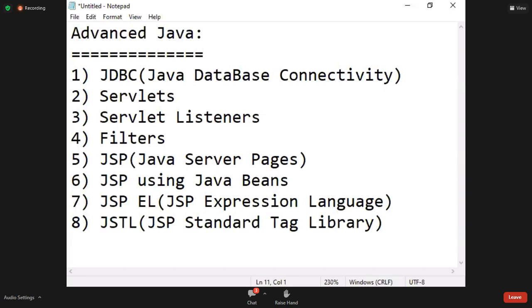Note down the Advanced Java content: JDBC, Servlets, Servlet Listeners, Filters, JSP, JSP using Java Beans, JSP EL, JSTL. Ninth one, MVC, Model View Controller.